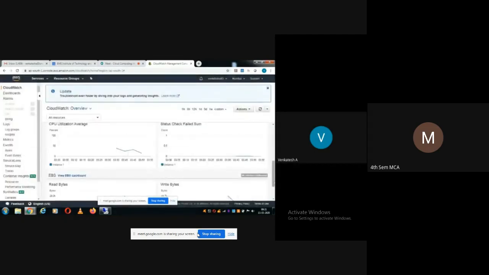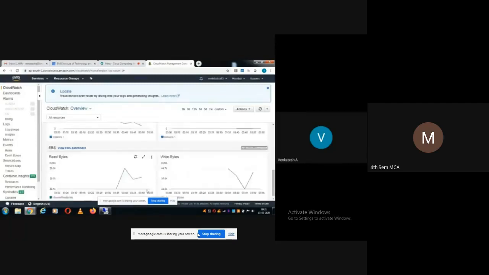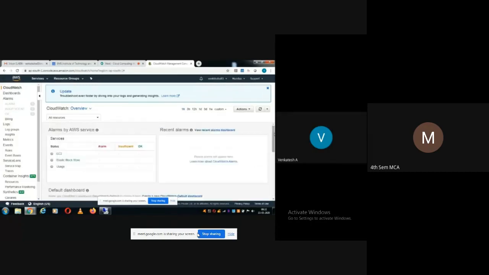So then what else? Okay, it will show the memory consumption in Elastic Block Storage. Look, you see here how the utilization is varying. This is the time duration. In the x-axis we have the time duration, and in the y-axis we have the utilization. Similarly here also. That means by using CloudWatch, you will get the statistics about your utilization.